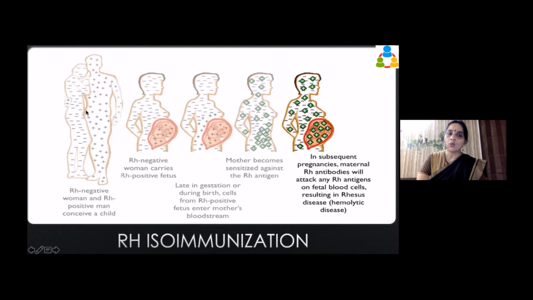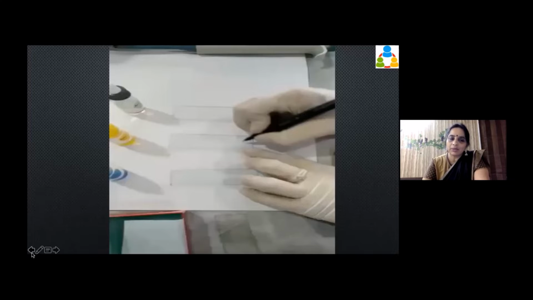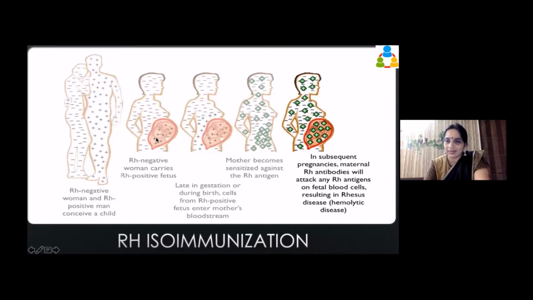Okay. So now what happens is that when there is an Rh negative woman, and she has married an Rh positive man, this is important for you, especially for those females or girls who are Rh negative, they need to remember this. If the mother is Rh negative and the father is Rh positive, the possibility of the child being Rh positive is there.